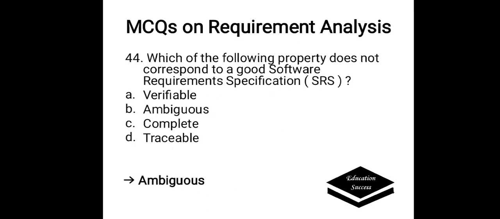Which of the following properties does not correspond to a good software requirement specification? Options are A. Verifiable, B. Ambiguous, C. Complete, D. Traceable. The correct answer is ambiguous.